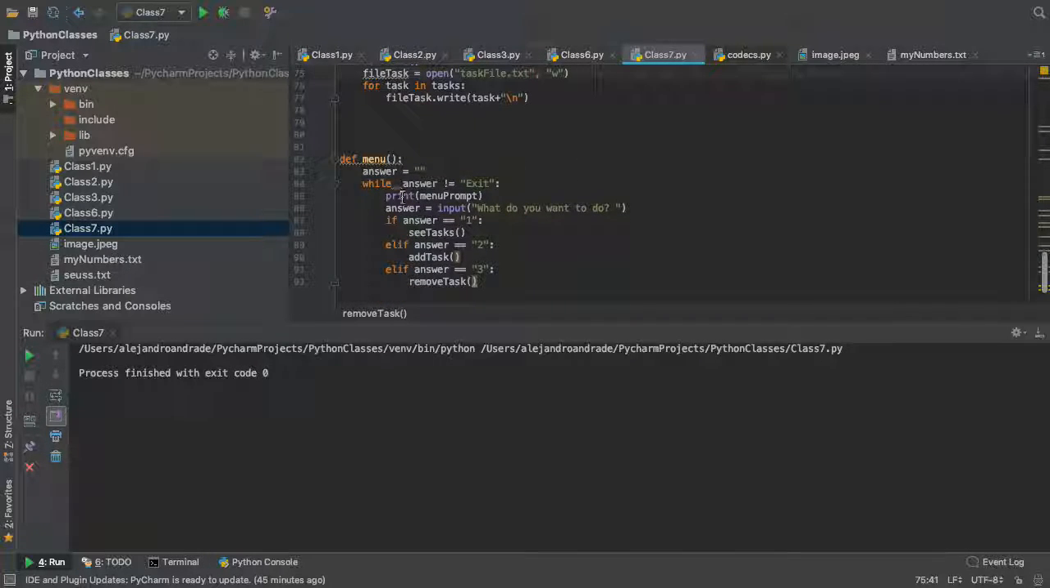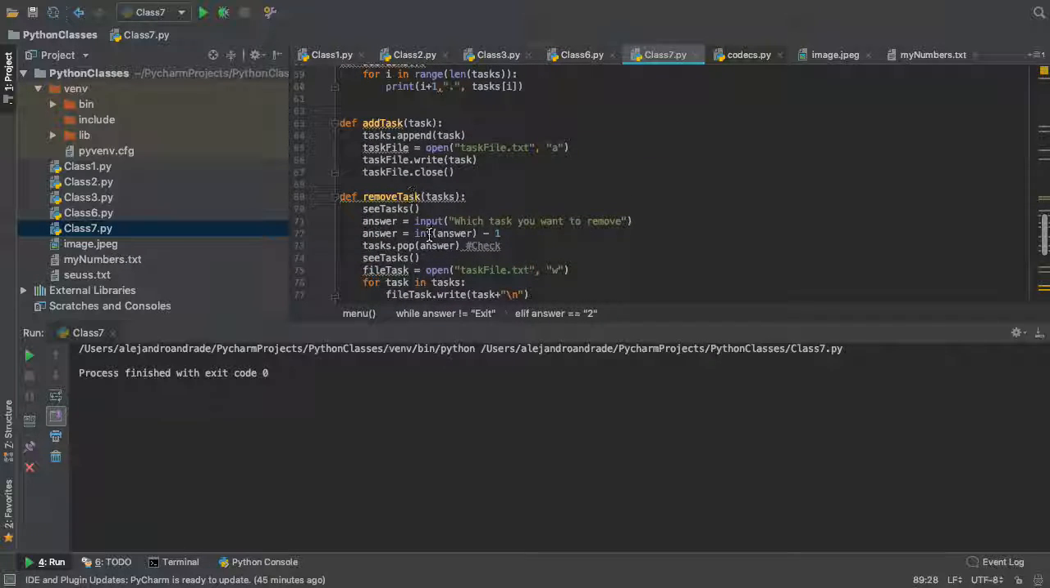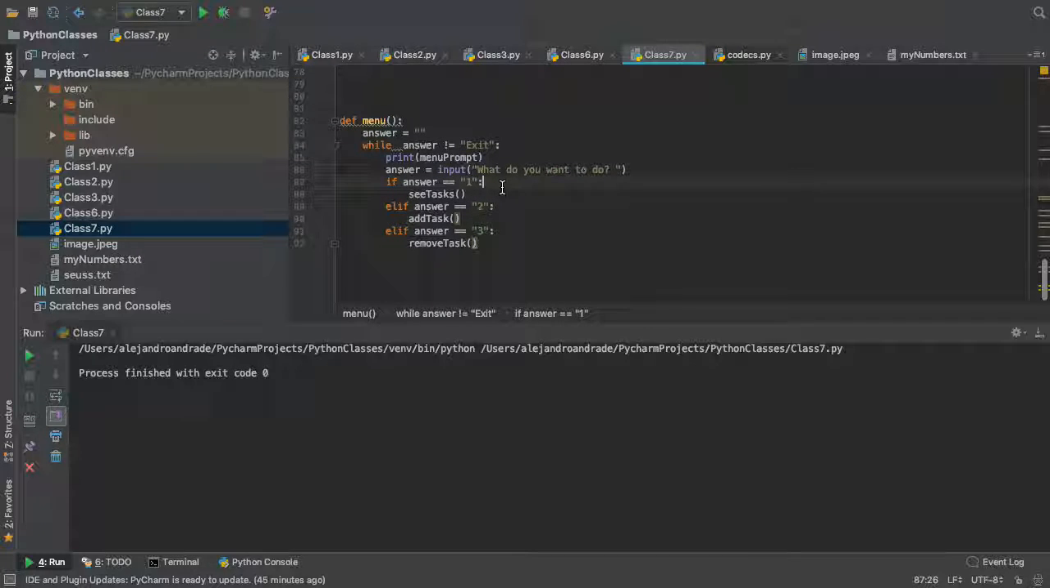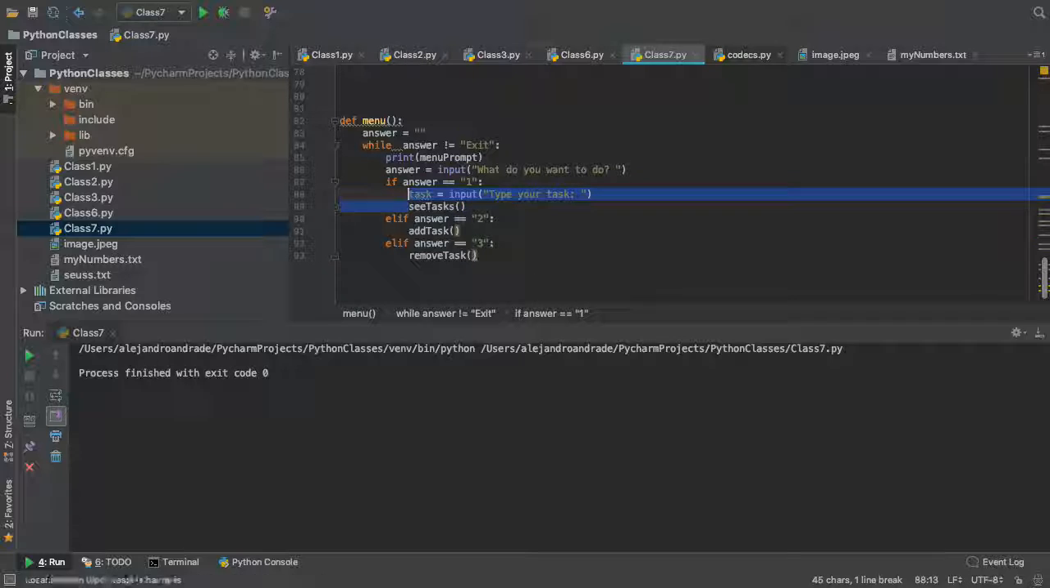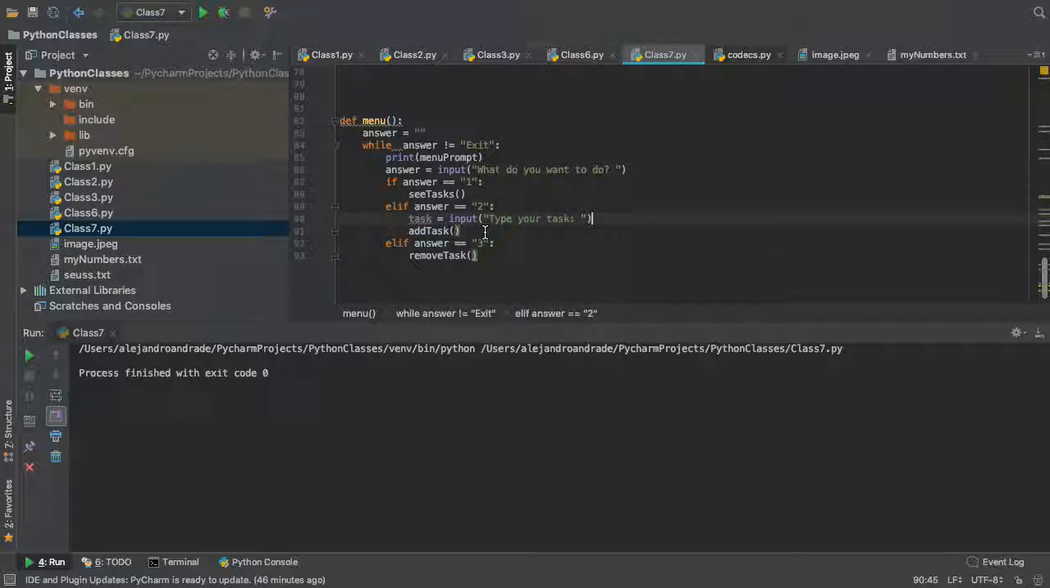So here we have menu prompt. What do you wanna do? If you add a task, we're still missing something else, right? A task gets a task, so we actually gotta prompt the person again. So we're gonna call task equals what? What's the thing to get something from the user? Input, right? I'm gonna type your task, and then he's gonna type his task. Oh, sorry, I put it in the wrong thing. It should go actually here, right? Boom. So task, input, type your task.